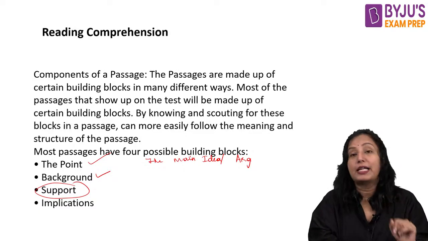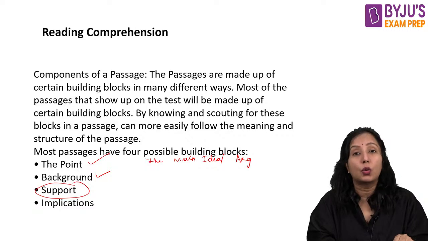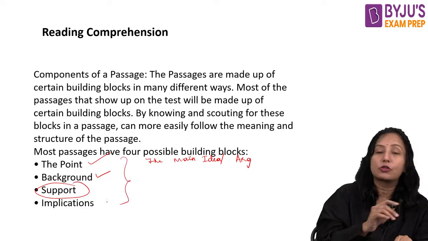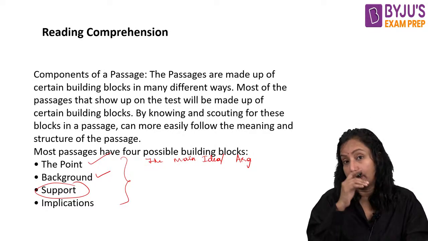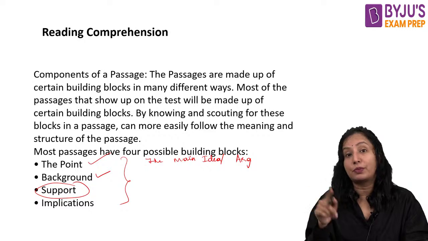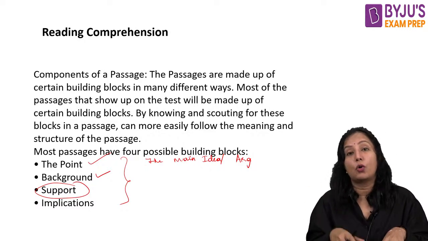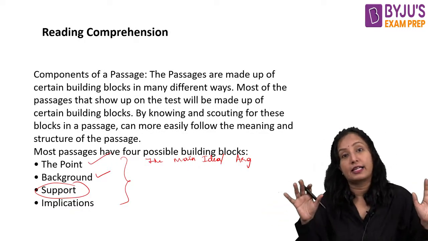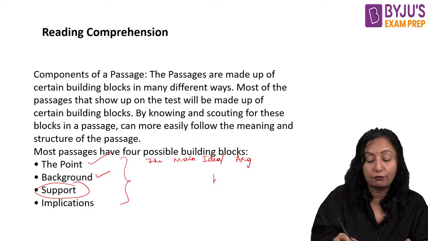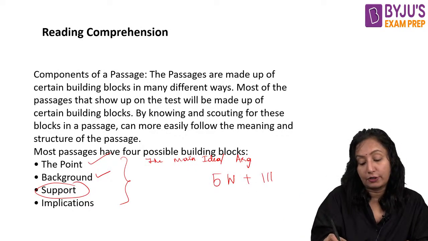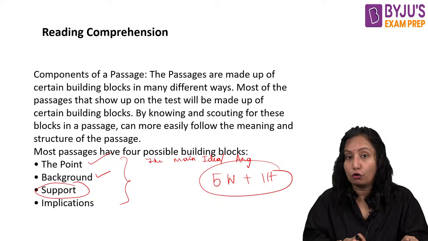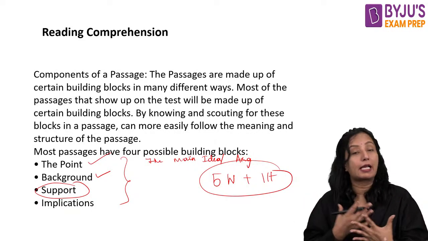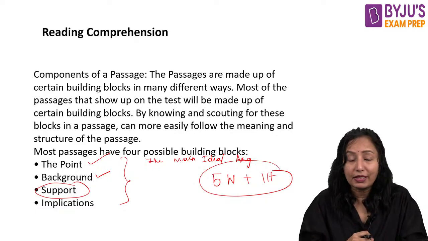I wanted to tell you that whatever questions we are going to get will be based on these things only. Why? It is just a reading passage, right? Whatever information they have presented, they will be asking what, why, when, which. That means all the determiners, the 5 W's and 1 H, you can apply to these 4 components, and you will see that you yourself will find what type of questions you could be getting here, right?